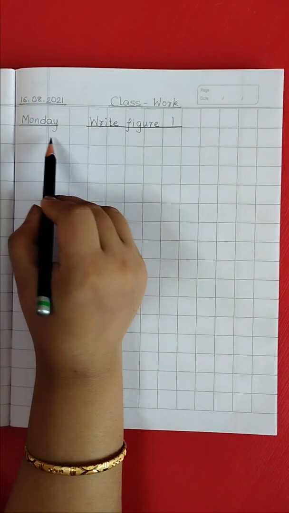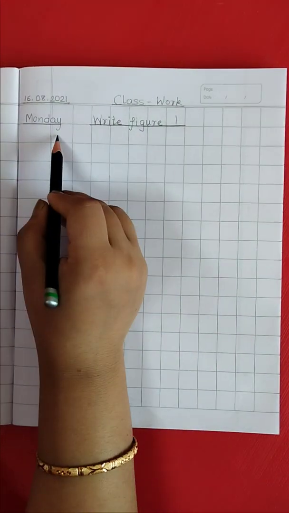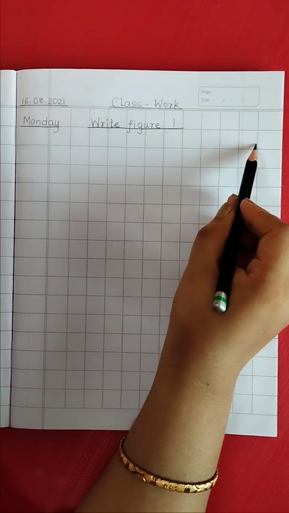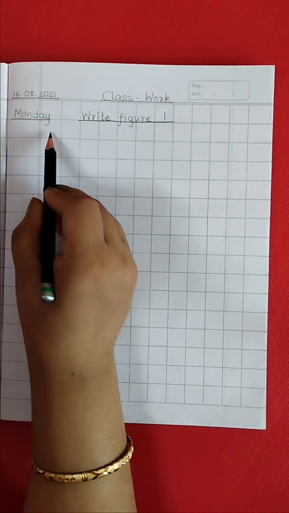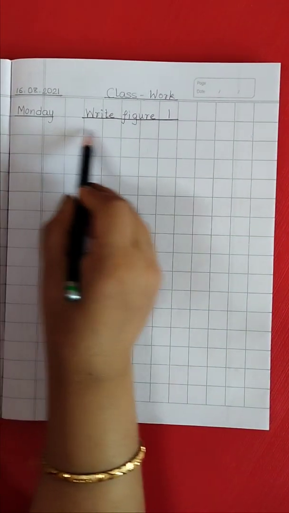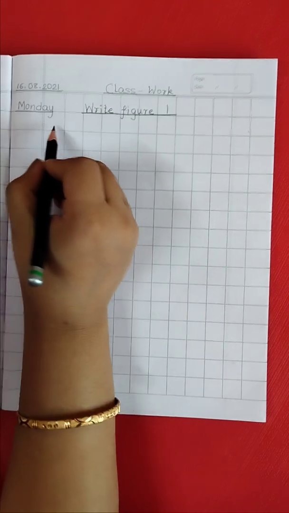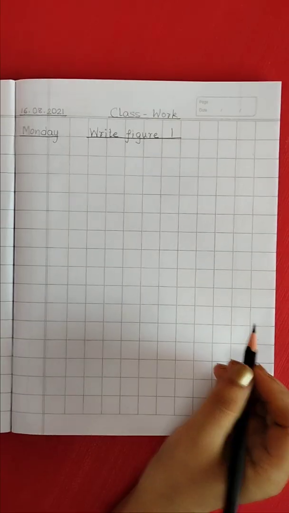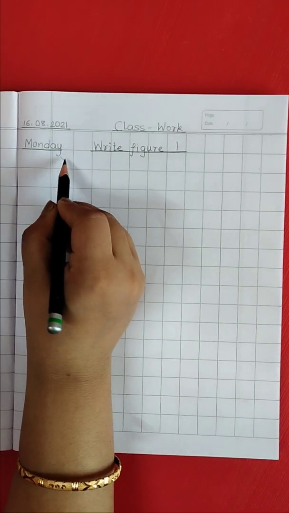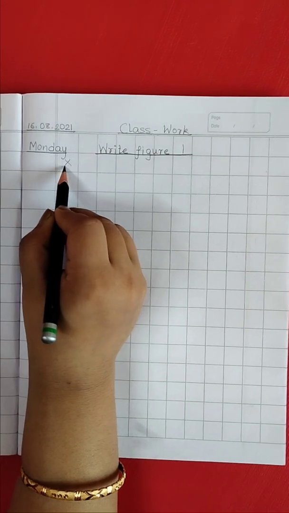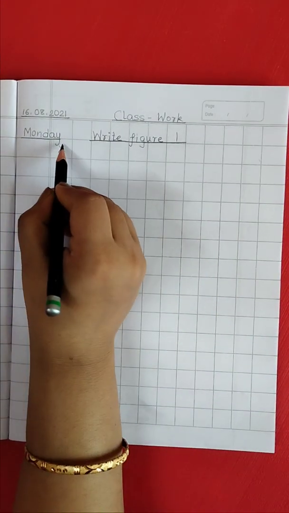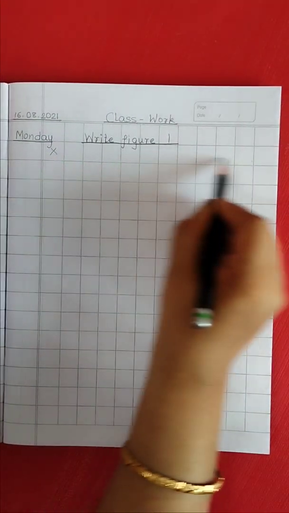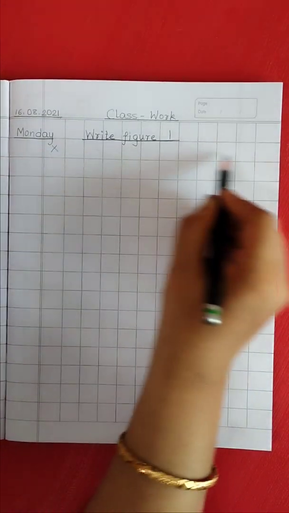After this, the next line, the second line, will be left empty. We will not be writing in this line. We need to leave this line blank. So we will be placing a cross mark like this. This cross mark means nothing will be written in this row, in this line.